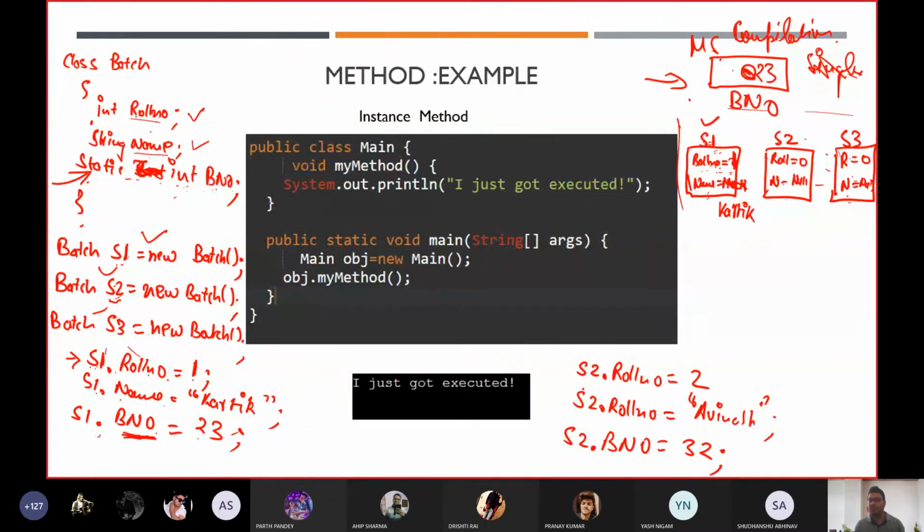Now after that, I am going to update the value of s2 dot roll number, so I will get the value 2 there, and for name I will get the value Avinash. Now see, all the objects' values are independent of each other. For s3, I'm not updating anything, and I have also performed s2 dot B number is equal to 32, so it will update the value to 32.